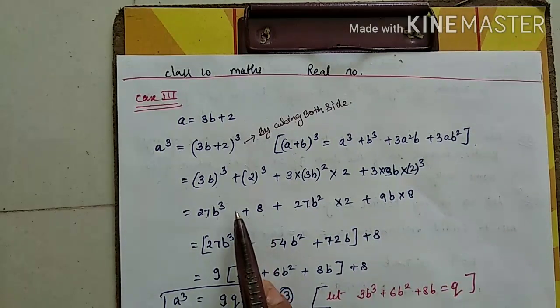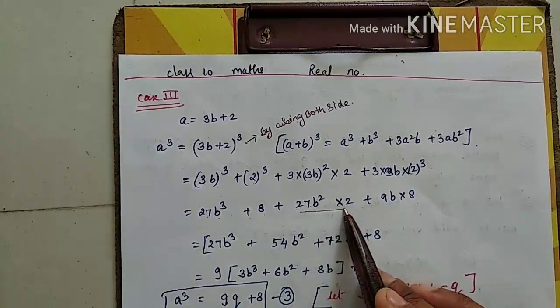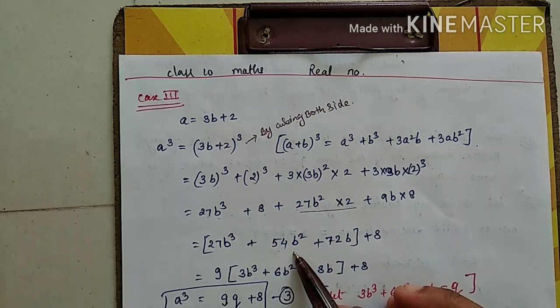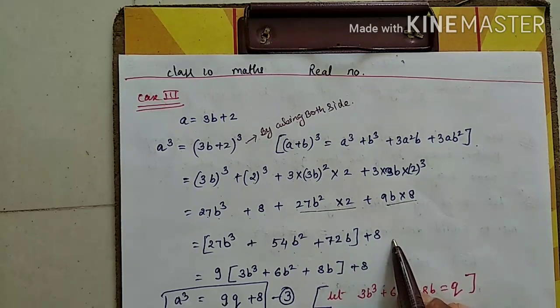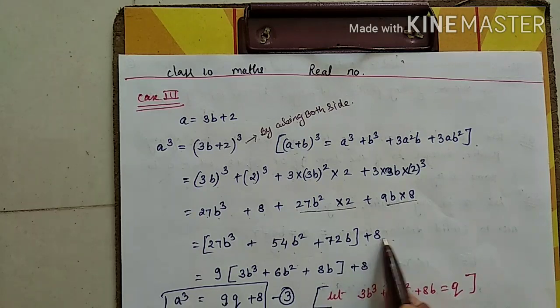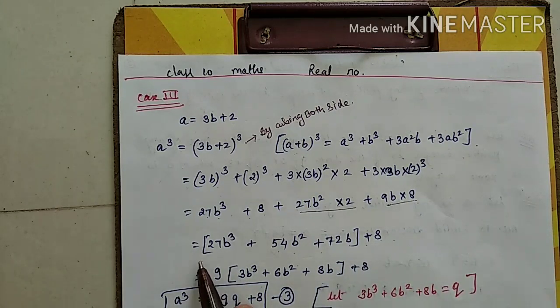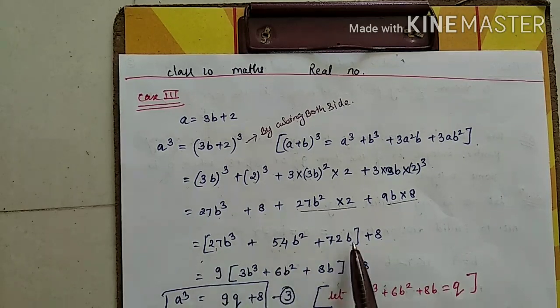Now continue. Take the terms together. So 27b's cube. These two terms we have to multiply, you get 54b square, plus these two terms we have to multiply, 72b, plus 8. I am taking these terms together because they have a common factor, this one does not. So put it as it is on that side. Now 54 also comes in 9's table, 27 also comes in 9's table and 72 also.